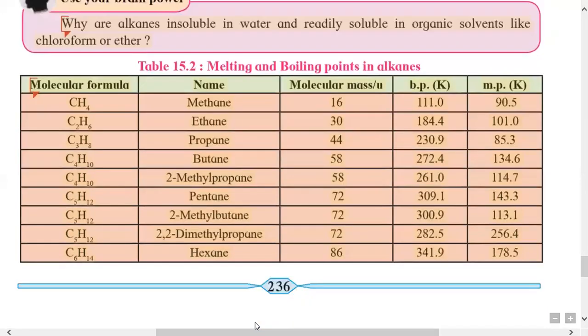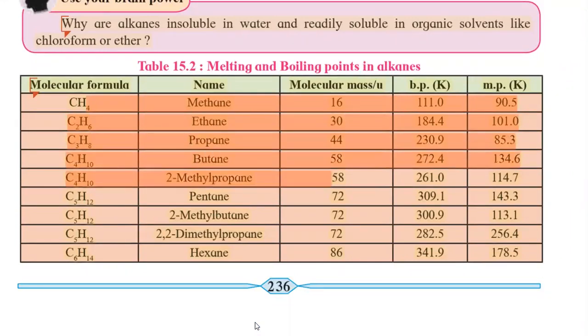So these are the examples: first is methane, then ethane, propane, butane, pentane, isobutane, isopentane, neopentane, and hexane.